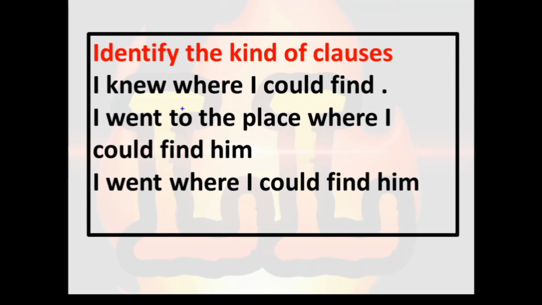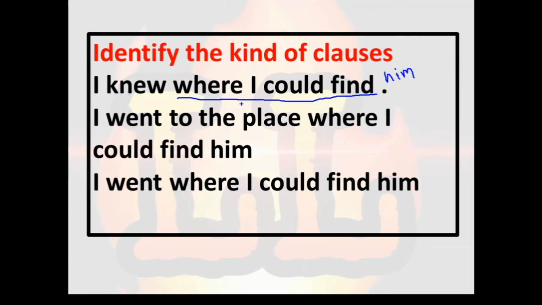The very first sentence is: I knew where I could find him. So which is the subordinate clause in the first sentence? Where I could find him.